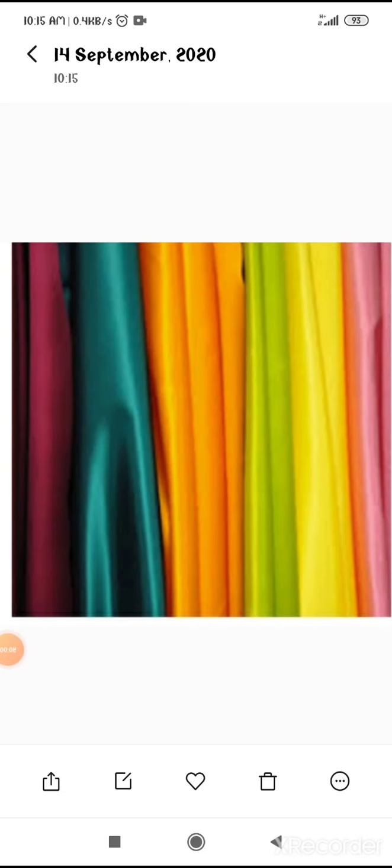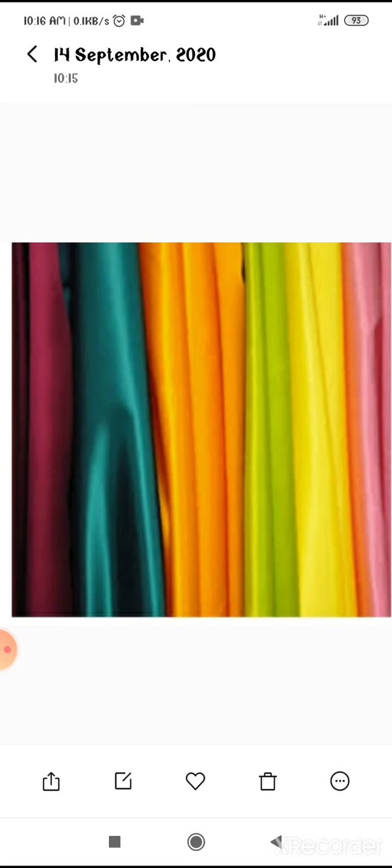We discussed about the wool, how we get the wool from the fleece of the sheep. Okay, we discussed everything about the fibers of the wool, or you can say fleece of the sheep. So the next topic is silk.